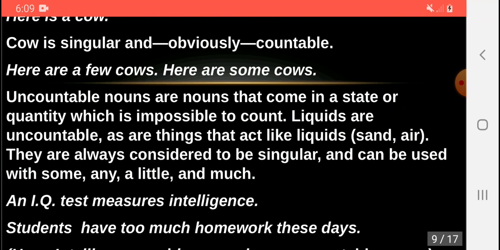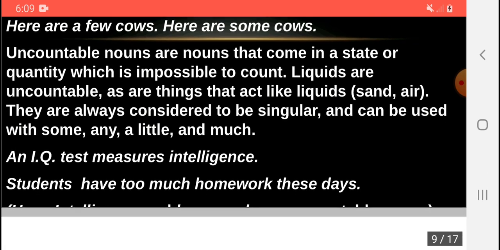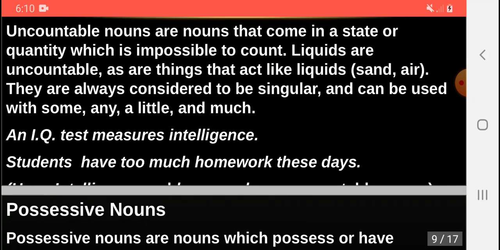Uncountable nouns are nouns that come in a state or quantity which is impossible to count. Liquids are uncountable, as are the things that act like liquids, for example, sand and air. They are always considered to be singular and can be used with some, any, a little, and much. For example, an IQ test measures intelligence. Students have too much hard work these days.